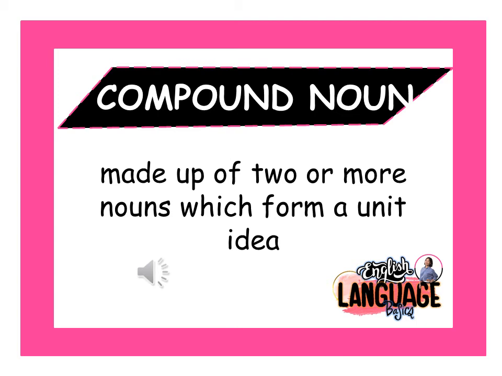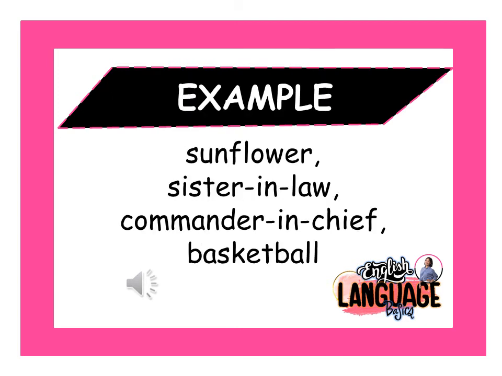Compound noun is formed with a combination of two or more nouns to form a unit idea. An example is sunflower. The word sunflower is composed of two words, sun and flower, which formed a single idea meaning a type of flower that follows the direction of the sun.